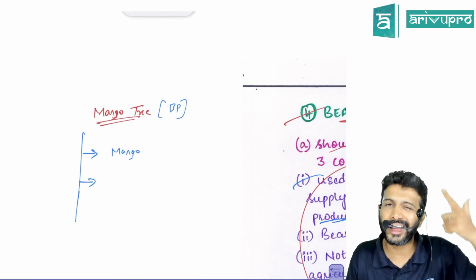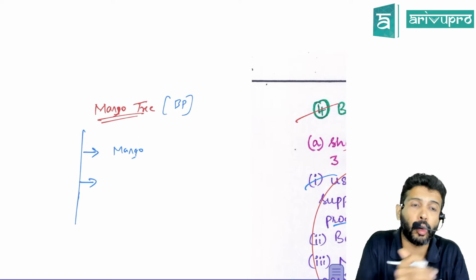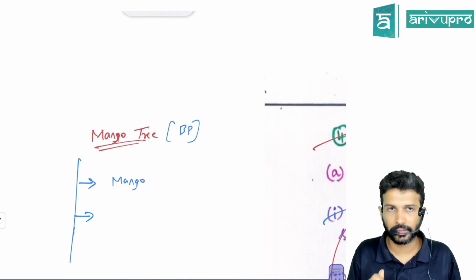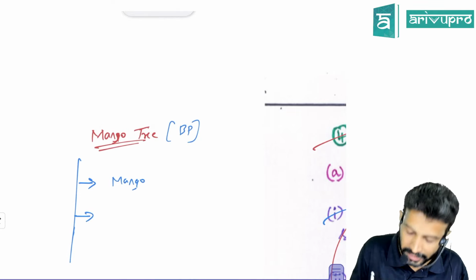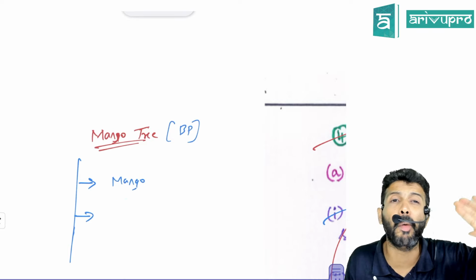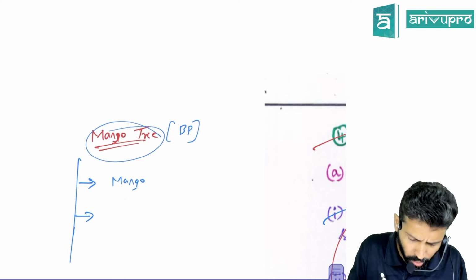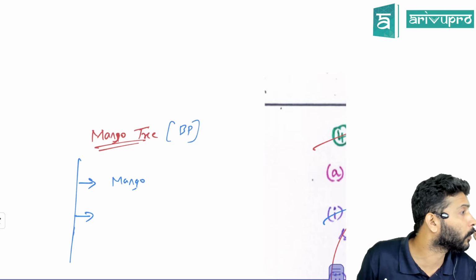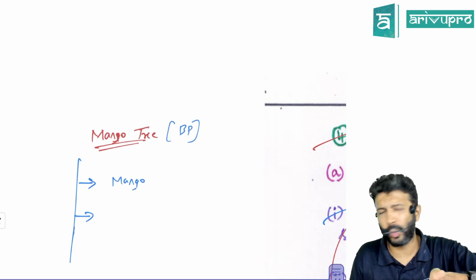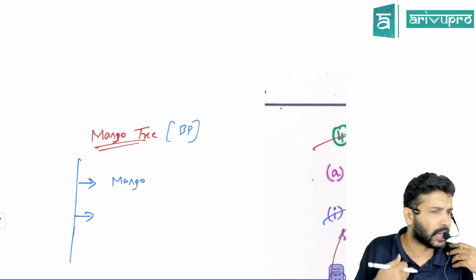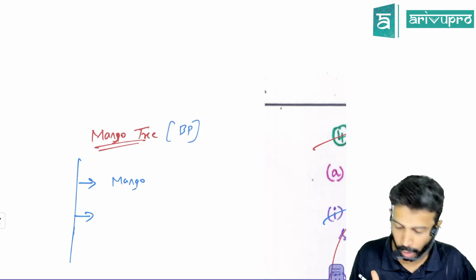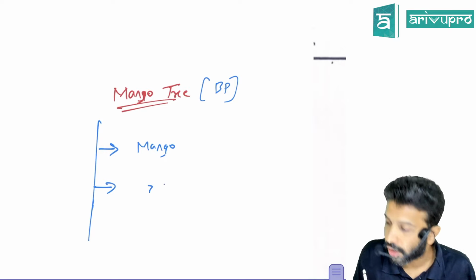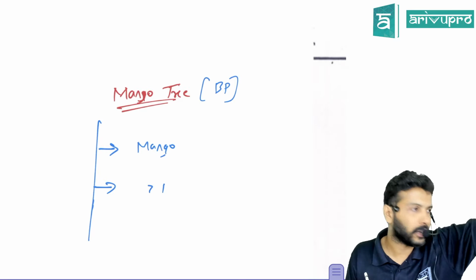Okay. Second, it should bear the produce for more than 12 months. Sir, if you plant a mango tree, will it give you mangoes only for 1 year or more than 1 year? Generally, mango tree, apple tree, vineyards, they bear the produce for how many months? More than 12 months, maybe 5 years, 10 years. I'm not an agricultural expert, so I have no idea how many years it will sustain, but definitely more than 1. Yes or no? That means you will get this mango for more than 1 year. That is the second criteria.